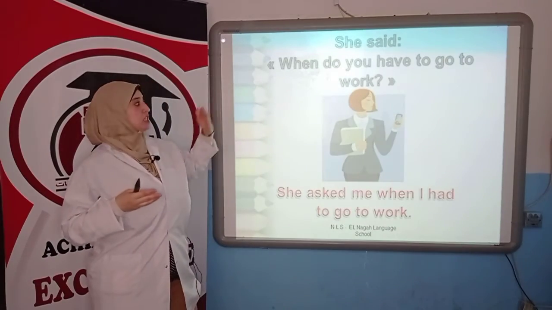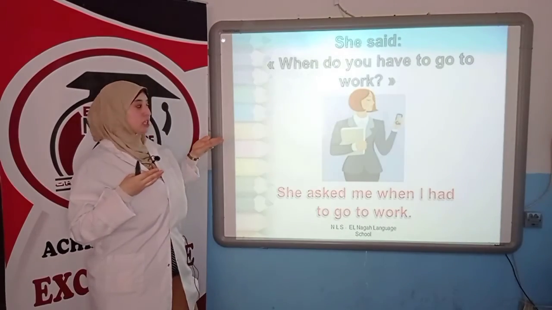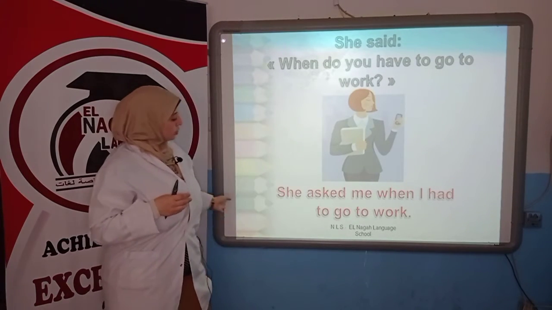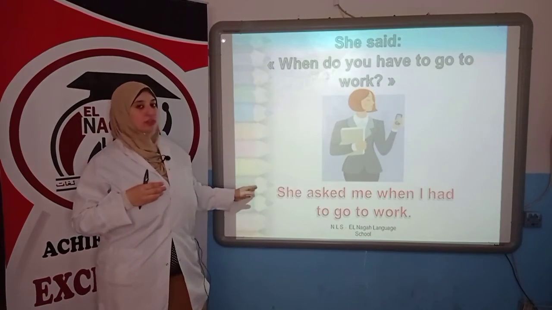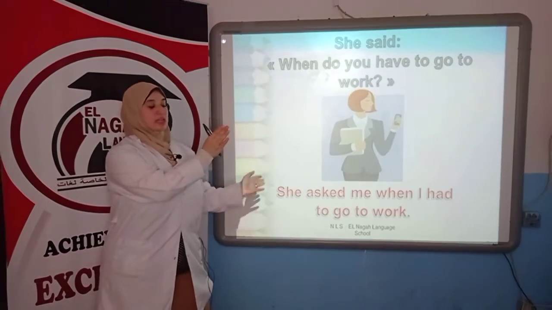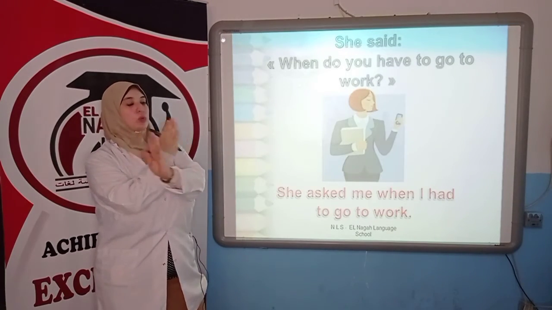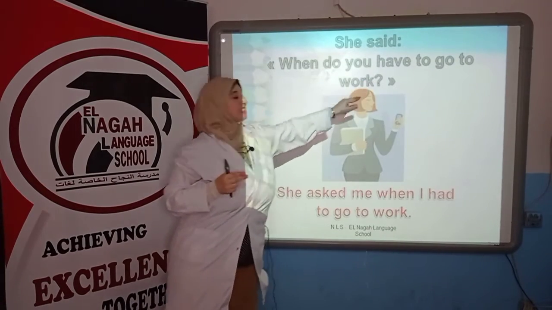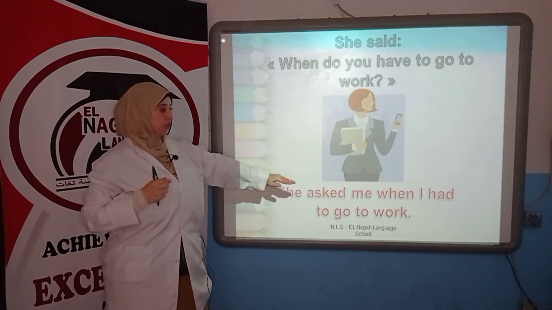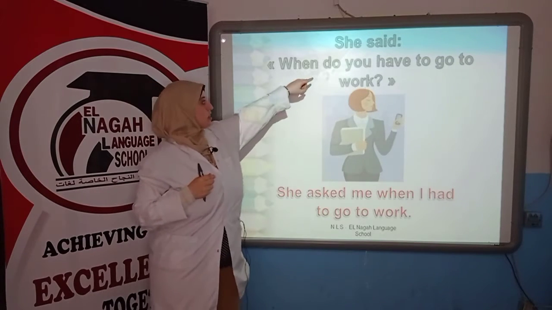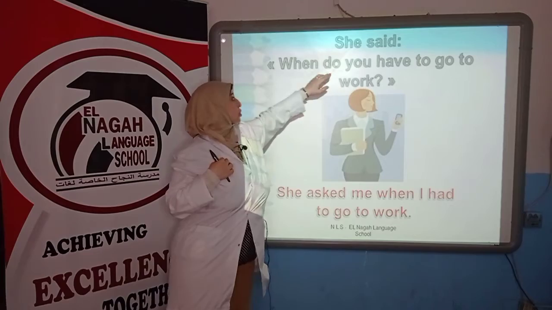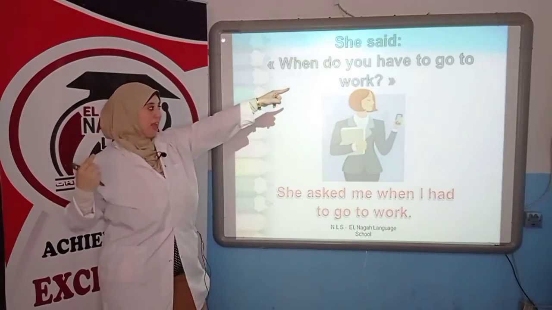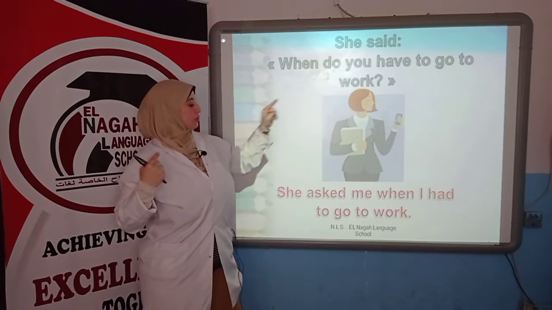It's verb to have. The tense is present simple. Yes, present simple. So have will be had. And will you see the structure here? It's not a question structure. It's not the verb and then the pronoun. No, we will make it as a statement. And we will lose also the question mark. So she asked me when I, referring to me, because she is asking me, so I change you to I, have, one step back to the past, had, go to work.